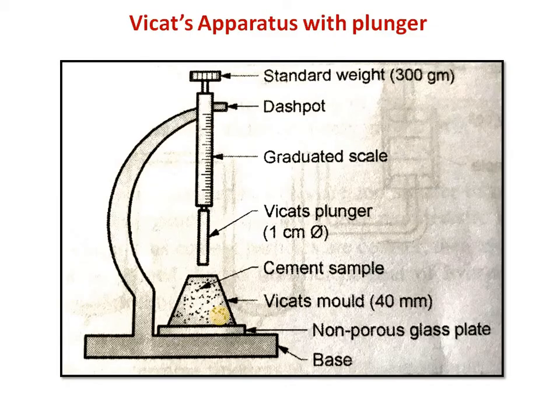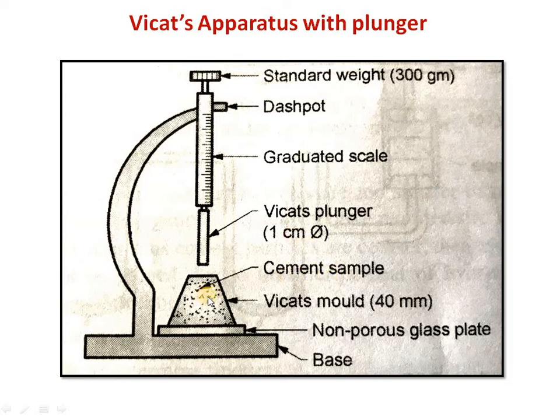From this picture it is more clear that a standard weight of 300 gram is mounted on the top side. Under this weight the Vicat's plunger will penetrate into the cement paste. There is a dashpot button to allow the penetration of the plunger. Then the graduated scale measures the amount of penetration of the plunger. Vicat's plunger is attached here, which has 1 centimeter diameter.